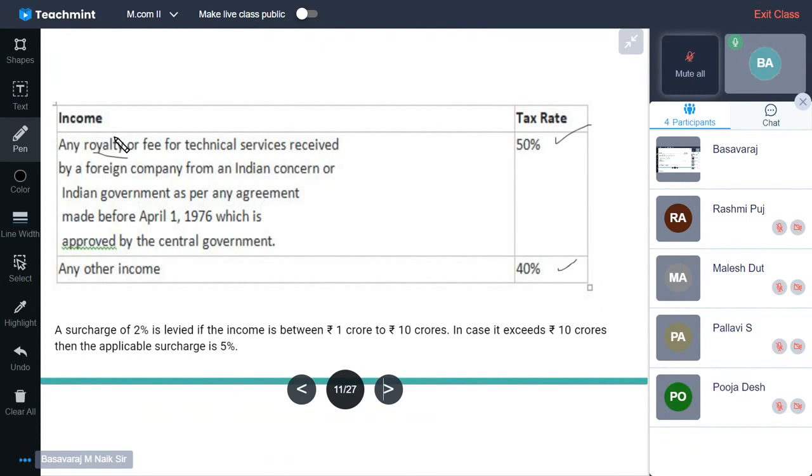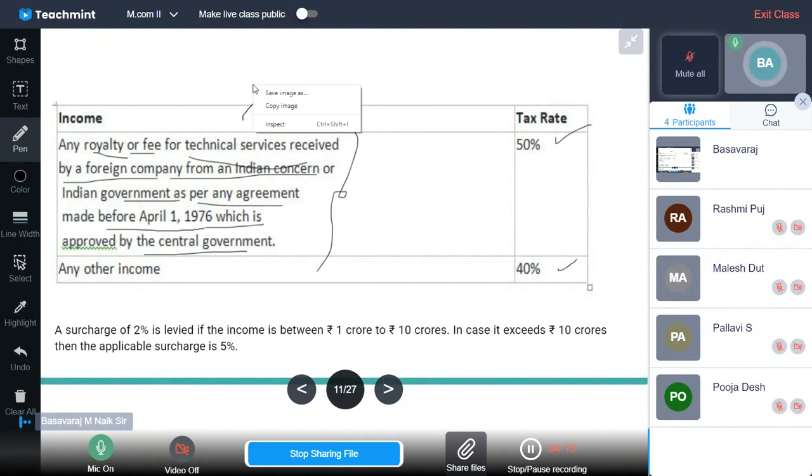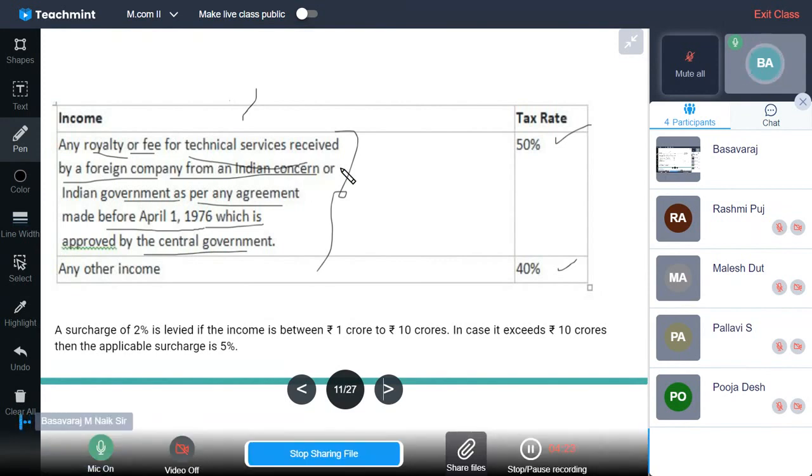Any foreign company, incorporated under a foreign act and working for India or for an Indian concern, receiving any royalty, fees or technical services for Indian activities, or working for the Indian government, as per an agreement made before April 1st, 1976, which is approved by the central government.